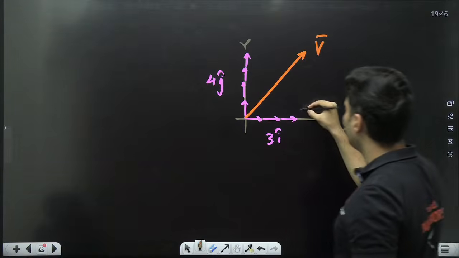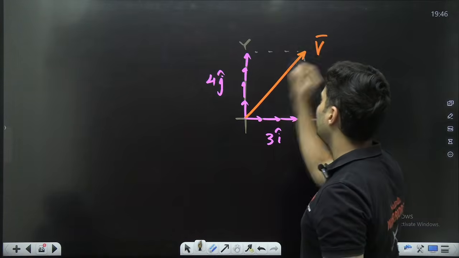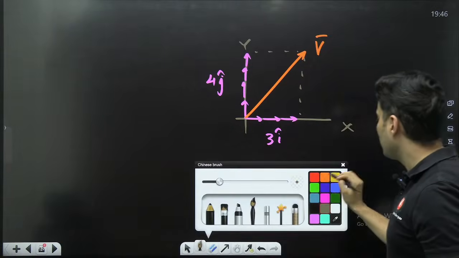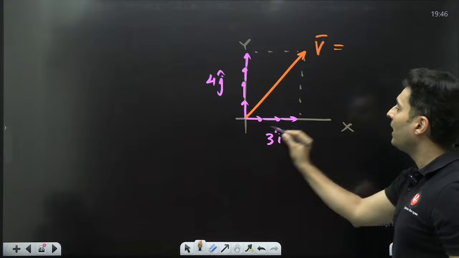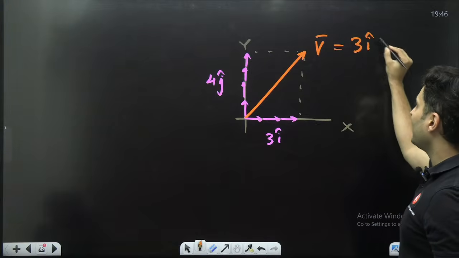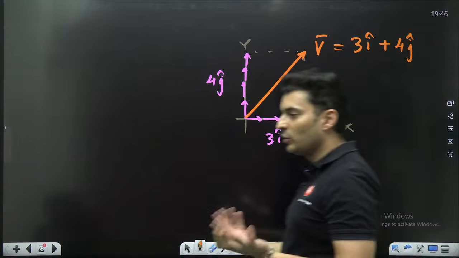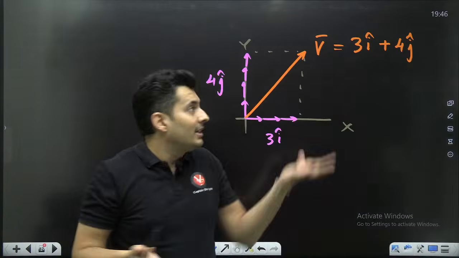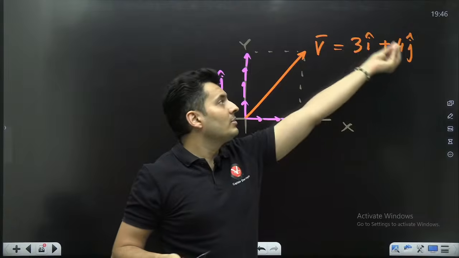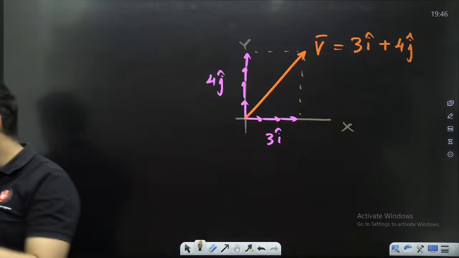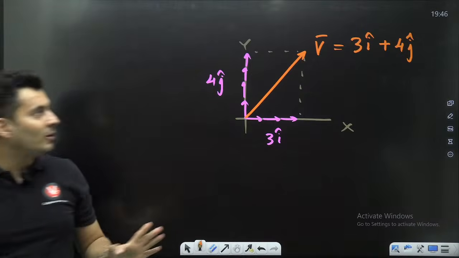Do you guys agree with this? These are the two components of it. So my dear lions, won't this V bar be nothing but 3 i cap plus 4 j cap? I have now represented that vector in terms of the unit vector, which is now very easy to understand and solve.